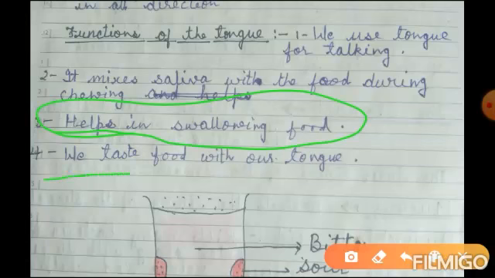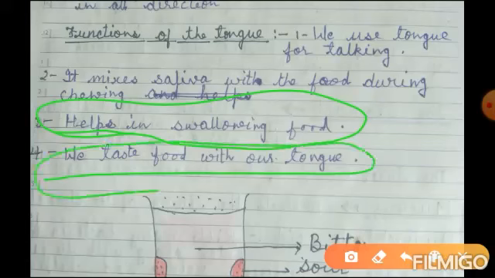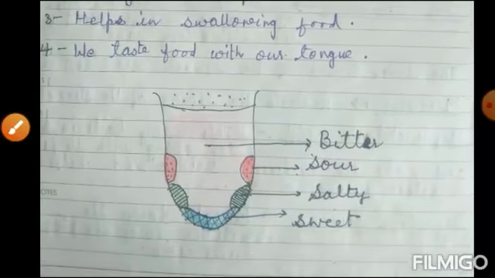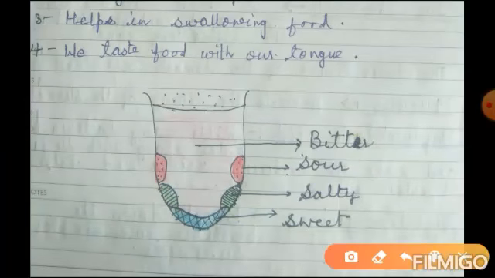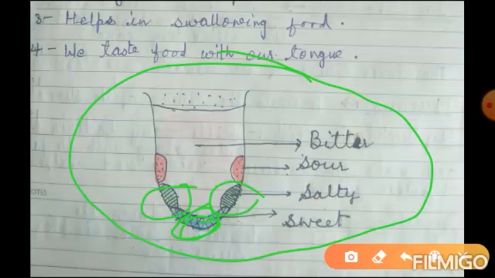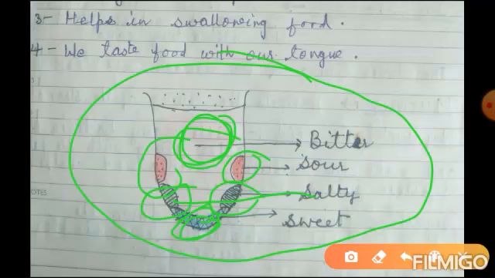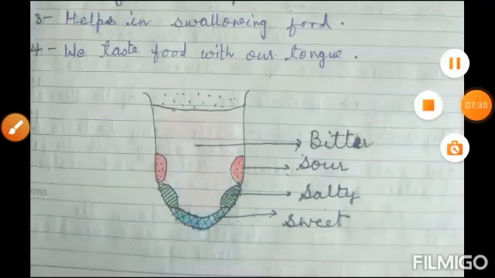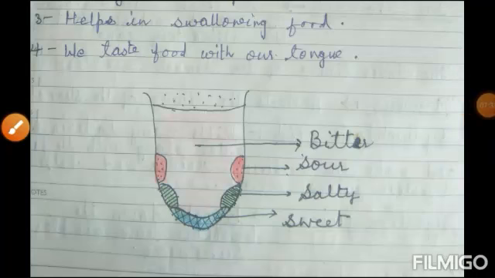Number 4, we taste food with our tongue. The different tastes are sensed by the tongue. The tip of the tongue is for sweet, then salty, then sour, and the back part of our tongue is for bitter.